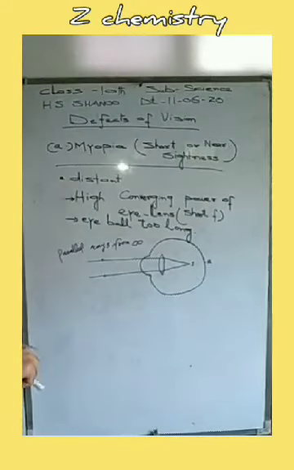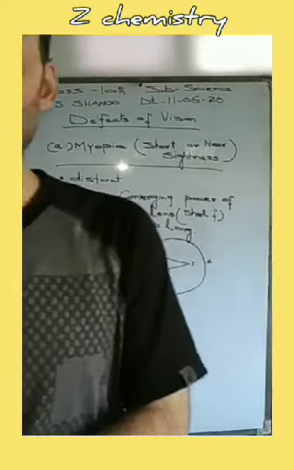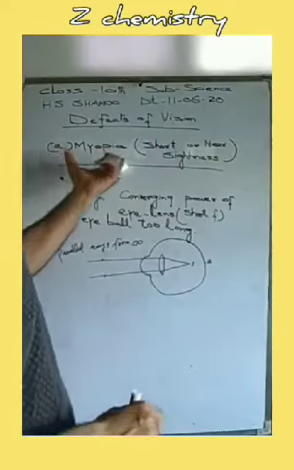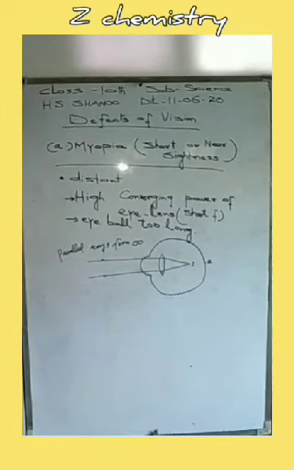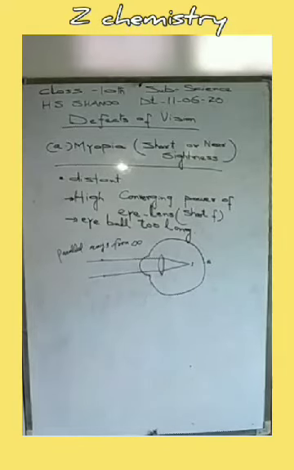There are usually three defects of vision or three malfunctions of vision. One is myopia, or we can call it short sightedness or near sightedness. Next is hypermetropia, that is called long sightedness or far sightedness. And then there is another defect called presbyopia. So the three defects of vision are myopia, hypermetropia, and presbyopia. Let us discuss all these defects one by one. First, it is myopia.